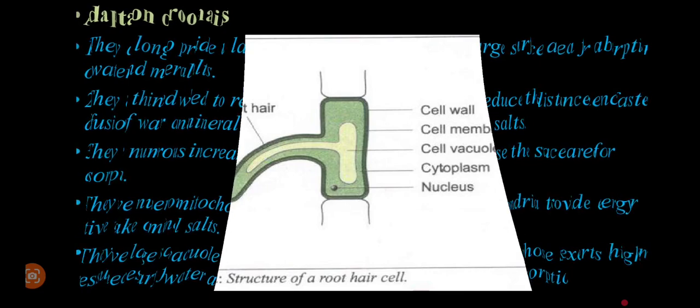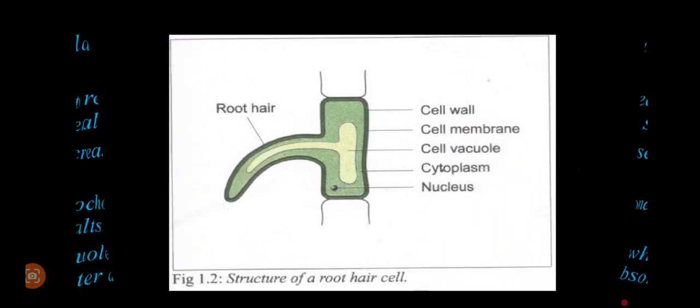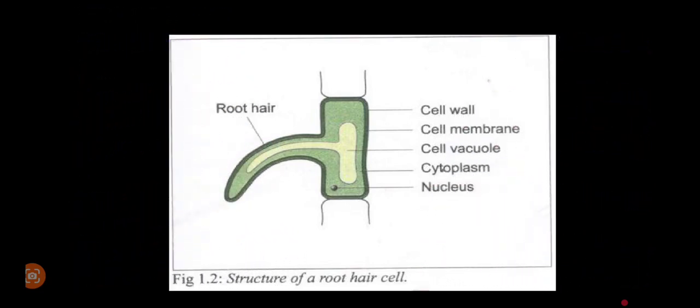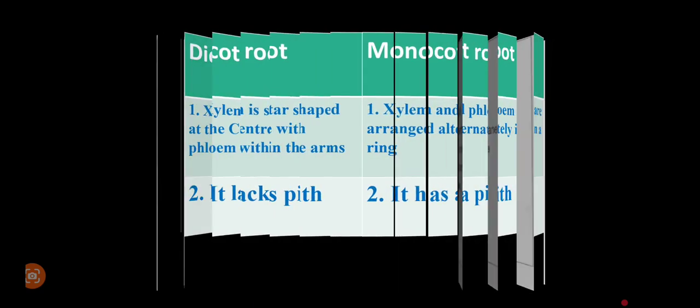Now, this is what we were saying, and some of the adaptations of the root hair cell we can see here. As you can see, the root hair is really long, and then we have a large vacuole at the center. Of course, you may not say that they are numerous because only one is shown on the screen, but we can have as many as possible.